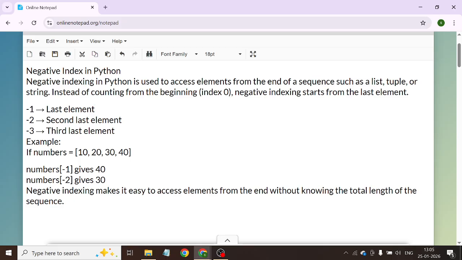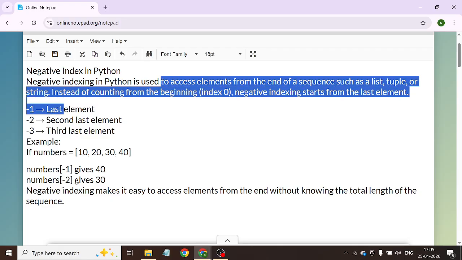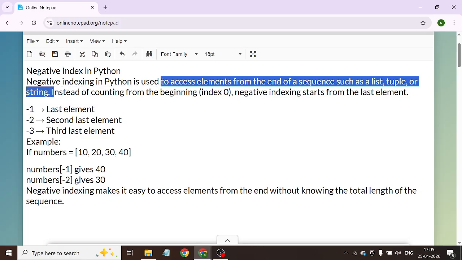See, negative indexing in Python is used to access elements from the end of a sequence such as a list, tuple or a string. Instead of counting from the beginning, index 0, negative indexing starts from the last.